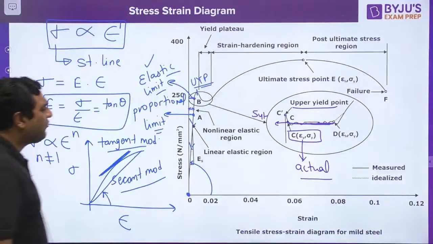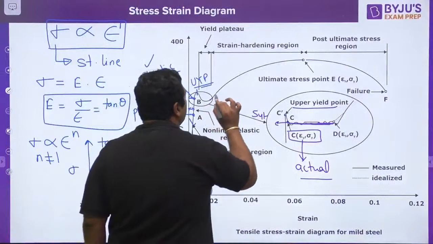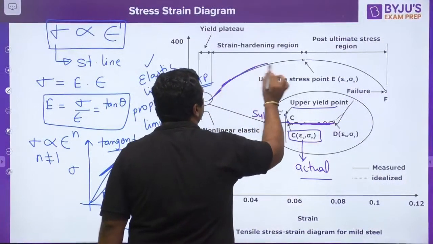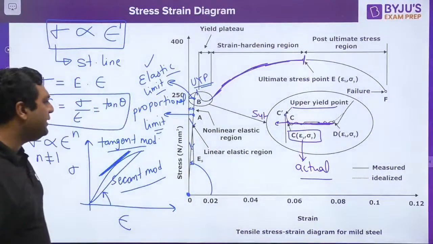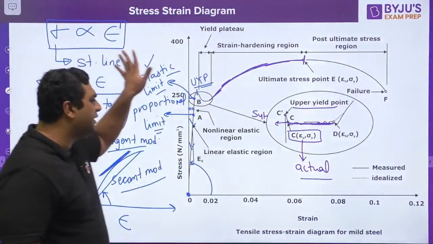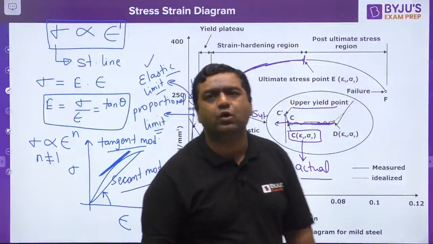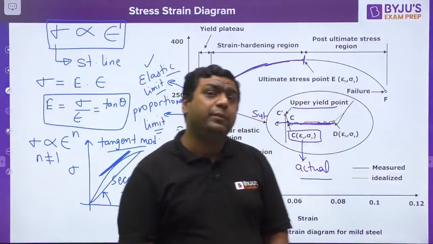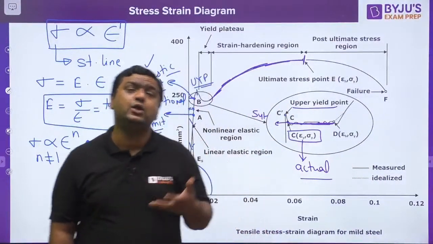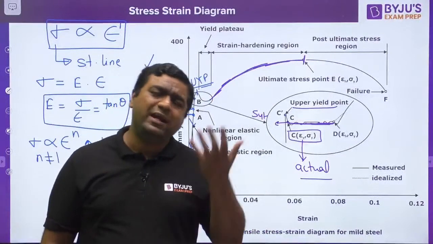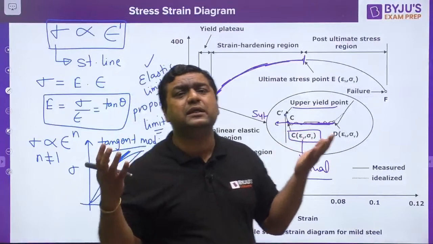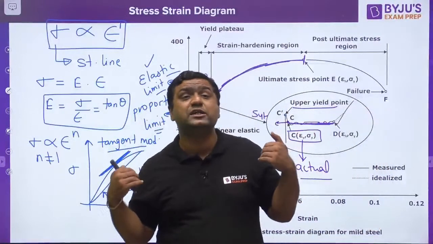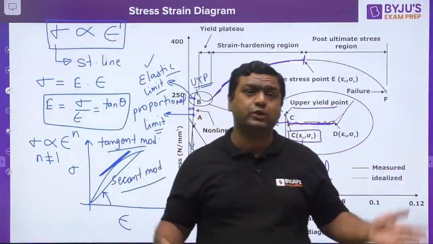Okay guys, so after this lower yield point, my dear, you can see the curve is going to go up and you will be getting one point that is known as the ultimate point. So my dear, this is what mathematically I have given you, what is going on and what is not going on. Now I will be telling you something related to physics. My dear, what is going on exactly? Up to the elastic limit, why is the material going to come back to the original state after removal of load? Why is it going to happen?